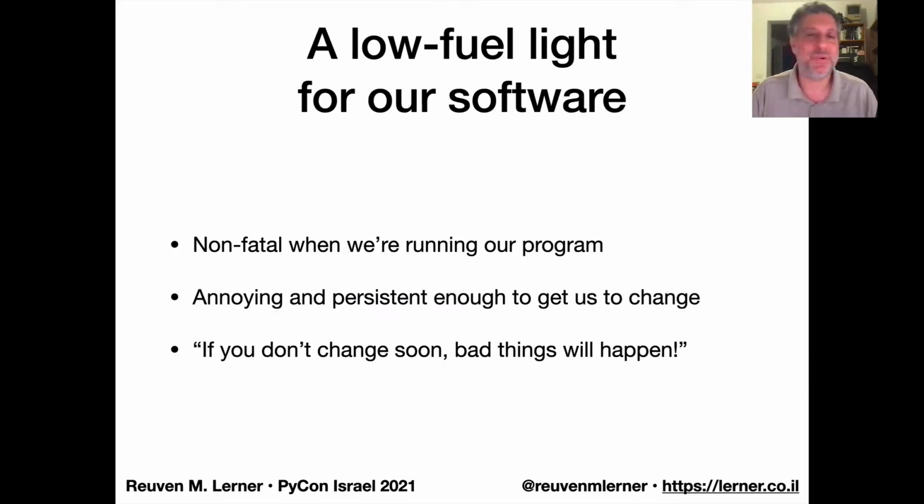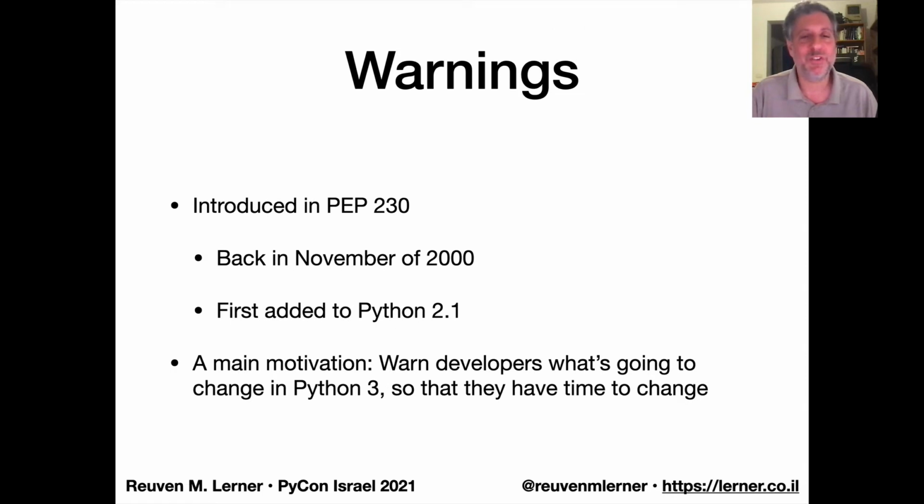It's sort of like what I used to tell my kids when they were little: if you don't listen, bad things happen. So it's not listening to someone, it's listening to our machine, being in touch with it, understanding what's going on. We need that sometimes in our programs. We need a low fuel light for our software to tell us, if you continue doing this, it's not going to end well. And we need that low fuel light to be annoying. We need it to be persistent. We need it to really get under our skin so that we will actually change what we do. And that's what warnings are.